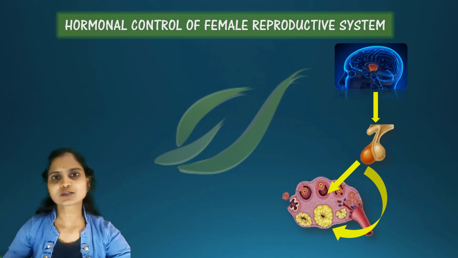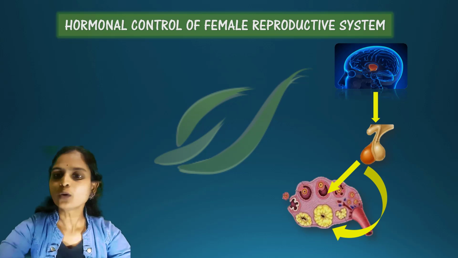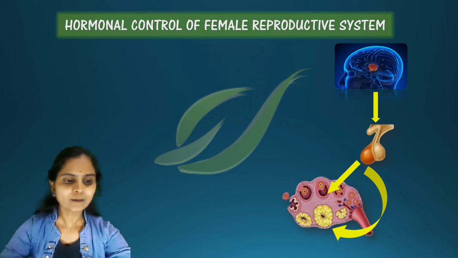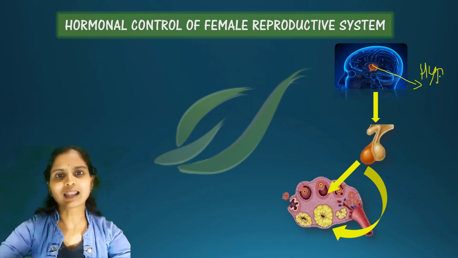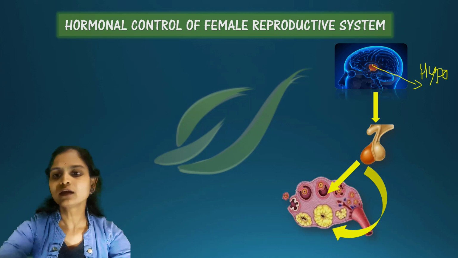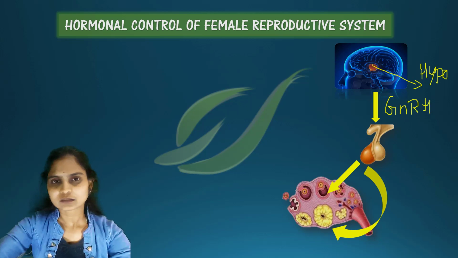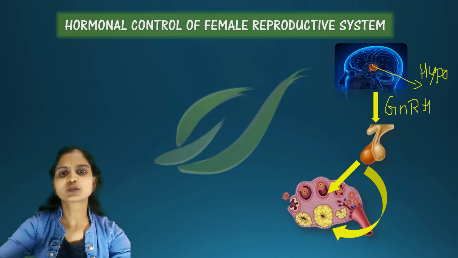During that puberty period, the hypothalamus secretes a hormone called gonadotrophic releasing hormone. In the diagram you can find the hypothalamus, which is present in the forebrain, and it releases gonadotrophic releasing hormone. This hormone, in the brain, enters into the pituitary gland.